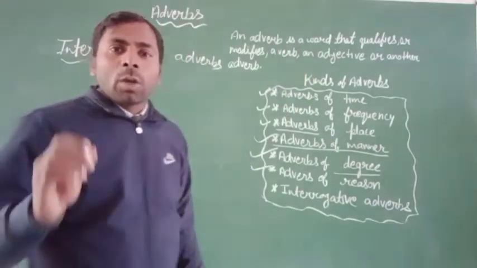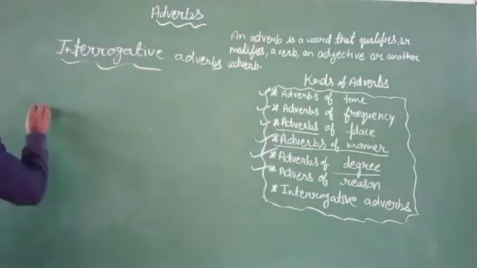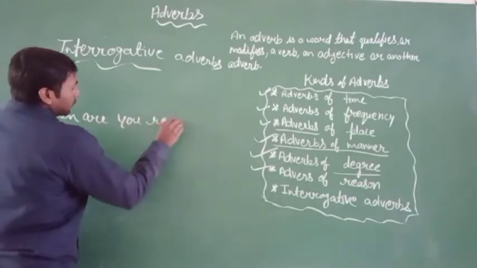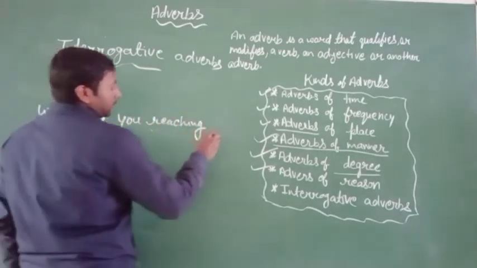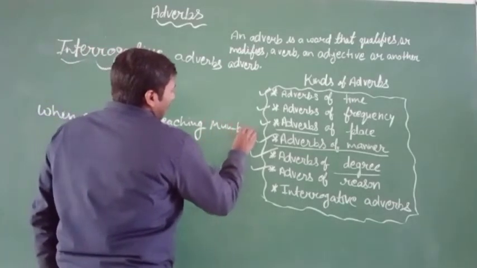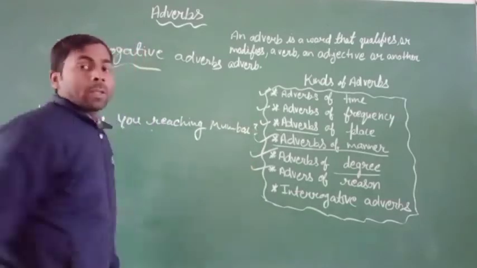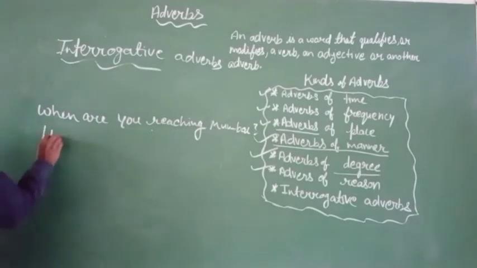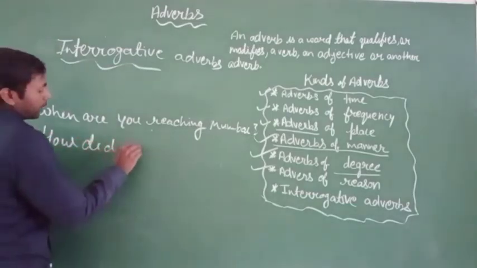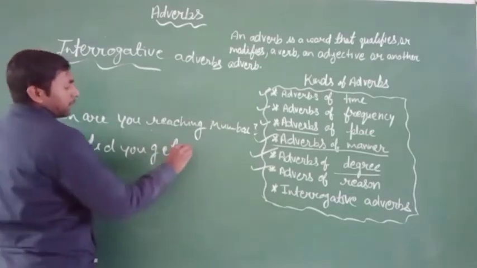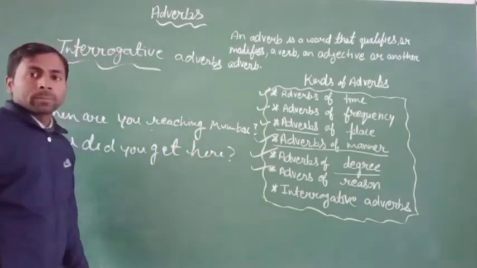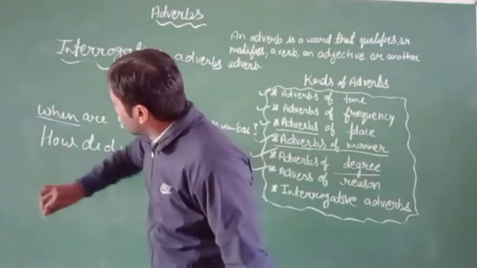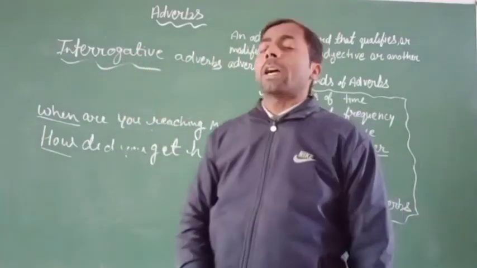Okay, so an example is, when are you reaching Mumbai? Second example is, how did you get here? So in both sentences you can see there is a word used at the beginning of the sentence.